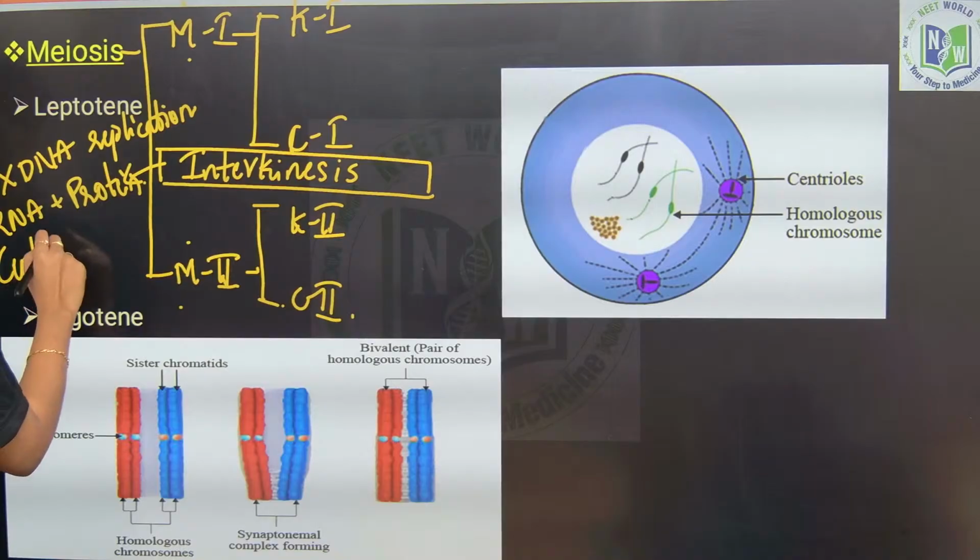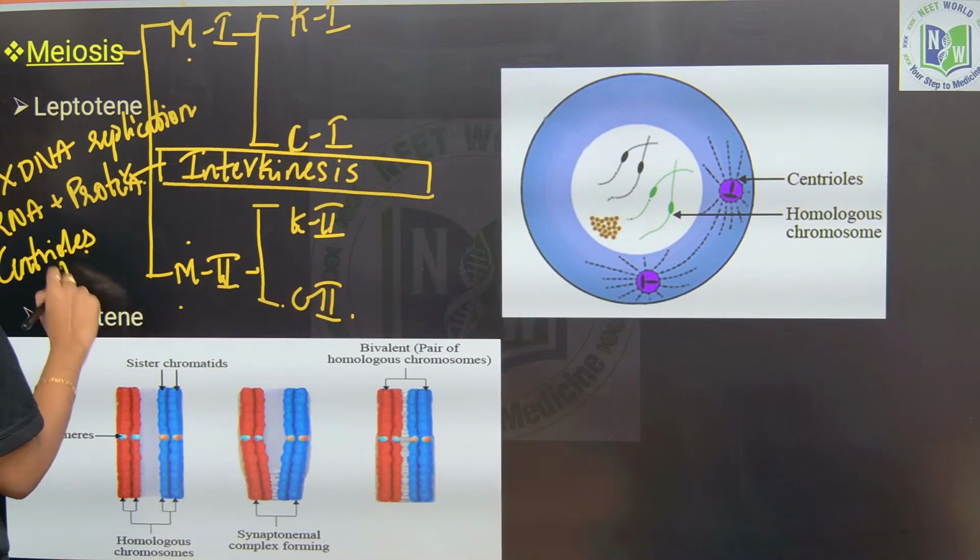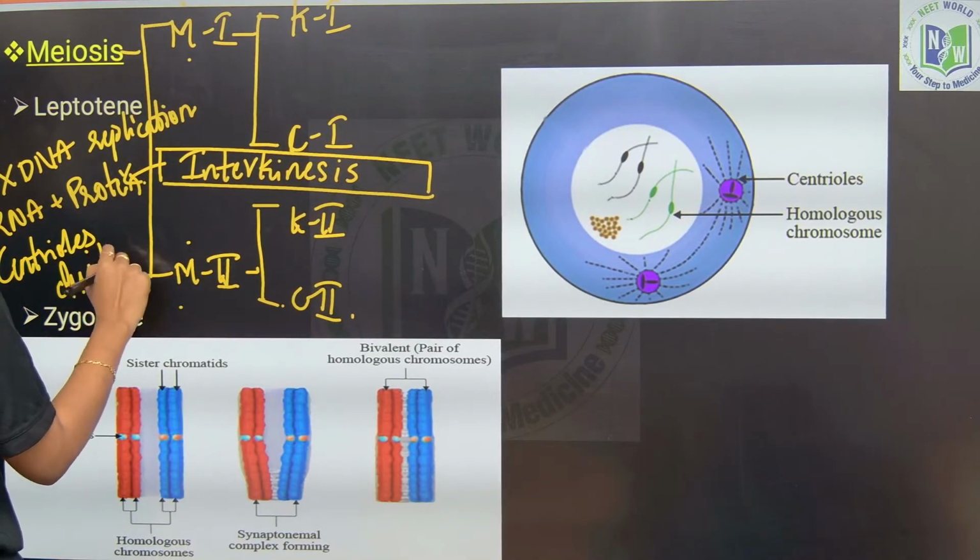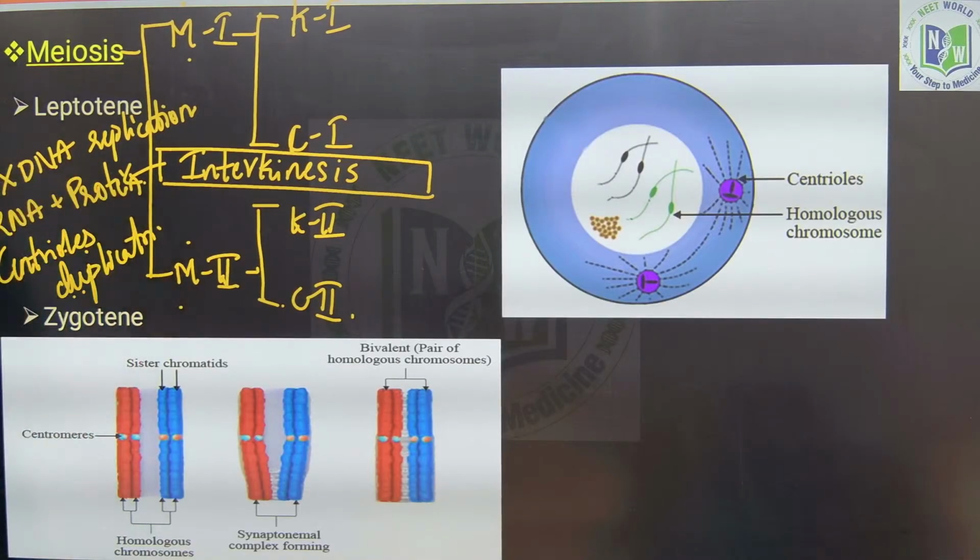Centrioles duplication. Fine, right? So, there is no DNA duplication, RNA and protein synthesis will happen, and centrioles, if at all they are required, will be duplicated in the interkinesis region. Okay, so, this is meiosis 1 and meiosis 2.